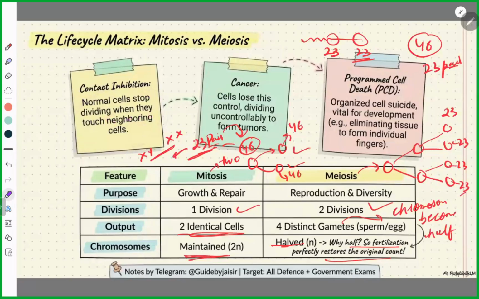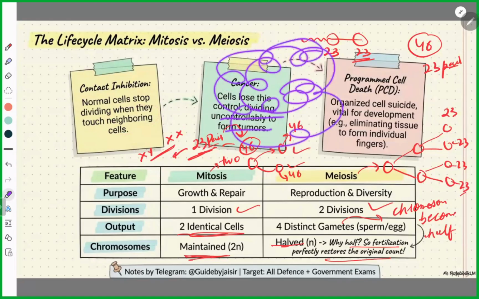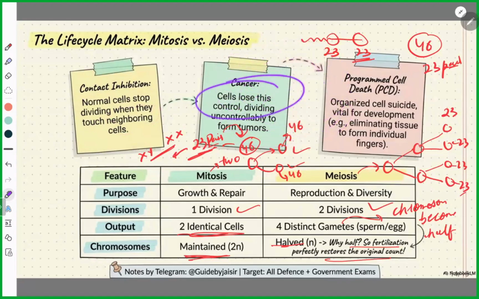But in case of cancer, the cells lose this control and divide uncontrollably to form a tumor. The multiplication of cells is so fast and so much that it keeps on happening. It is uncontrollable, and that is called cancer. The tumor is formed.